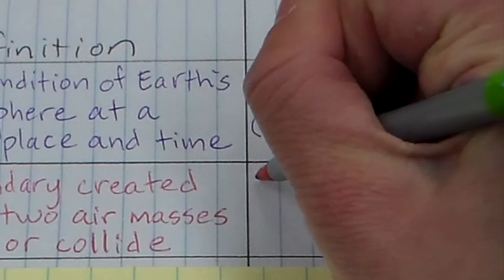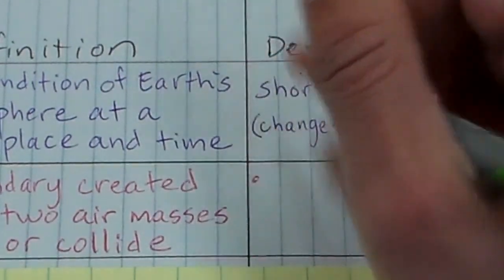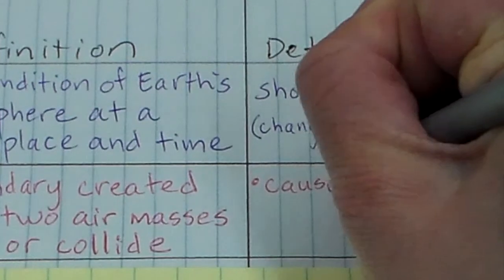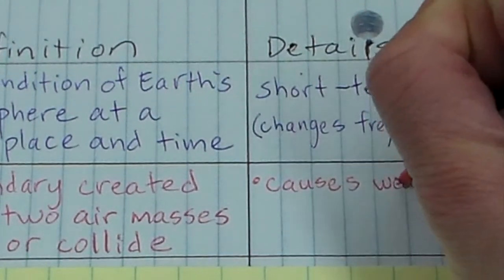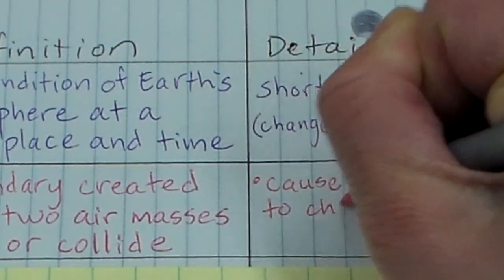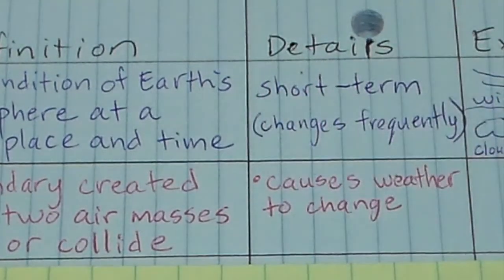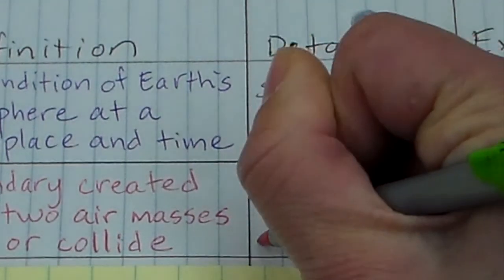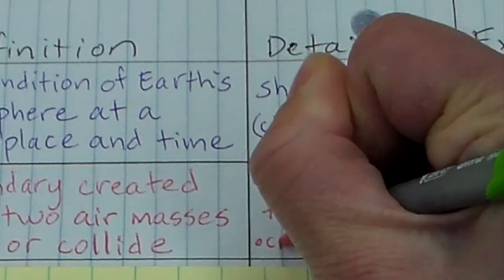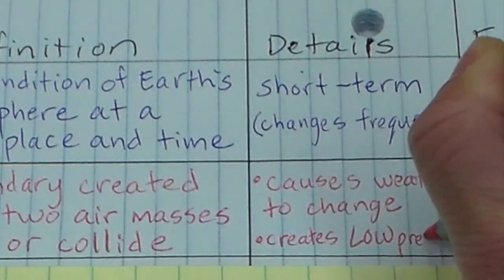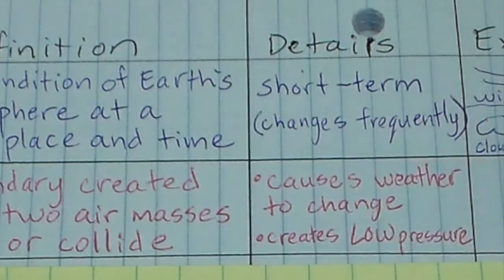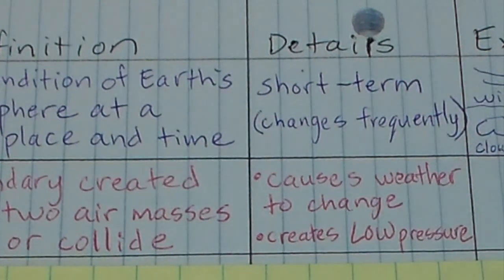So we're going to write here for the details, and we're actually going to write two things here. We're going to write causes weather to change, right? Because moving air masses are definitely going to cause different conditions. And then this also creates low pressure. So fronts are something that causes weather to change, and it's going to create low pressure conditions.